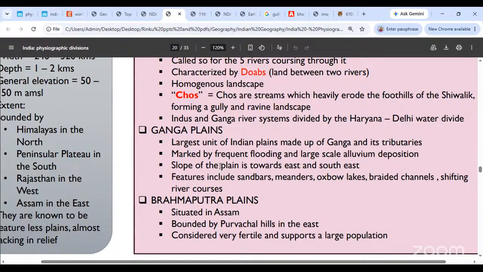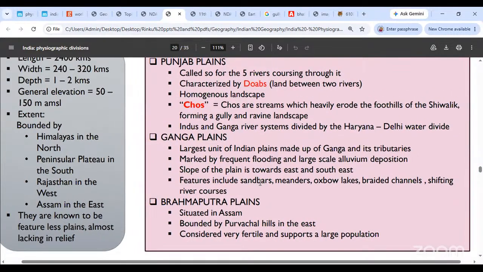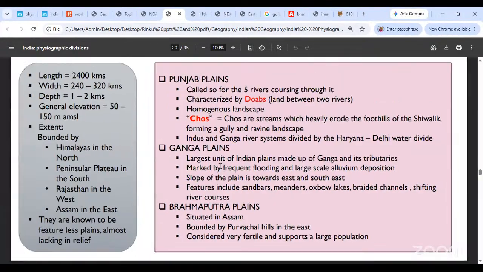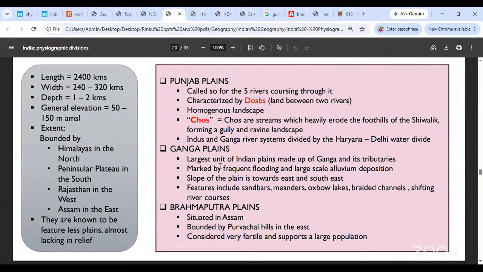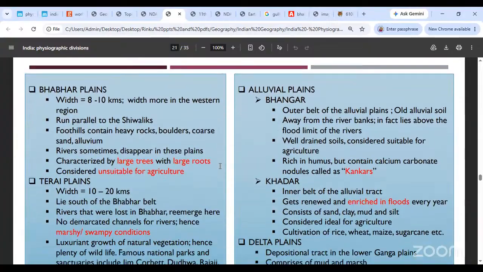Lastly, you come to the Brahmaputra plains, situated in Assam. You have the Purvachal hills to the east, and they are generally considered very fertile and one of the largest populations ever supported by a delta or any sort of plain. We have an island in the middle of the river where people are actually residing, right? Majuli is an island in the Brahmaputra river, and people actually live over there. It's an ecological concern for us now, but it still does happen.